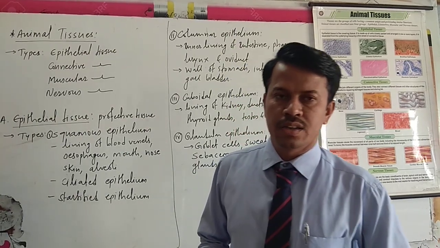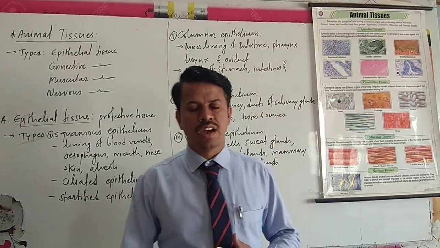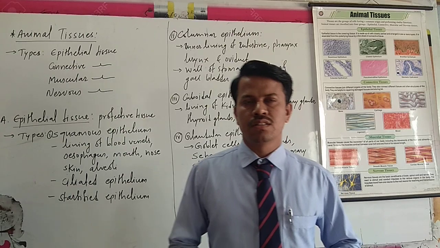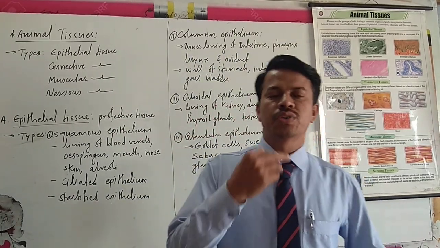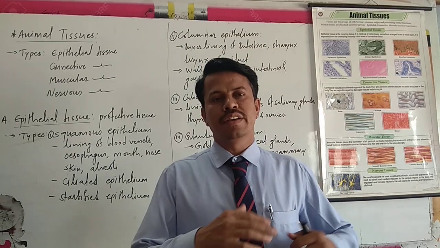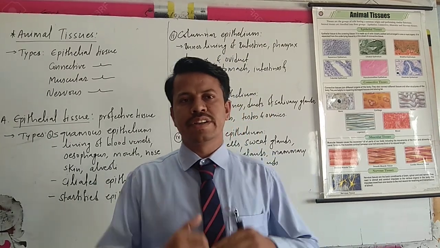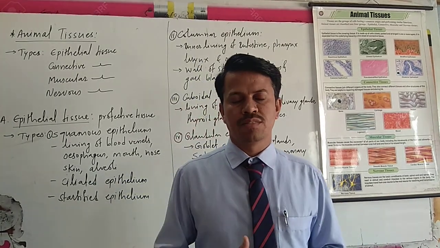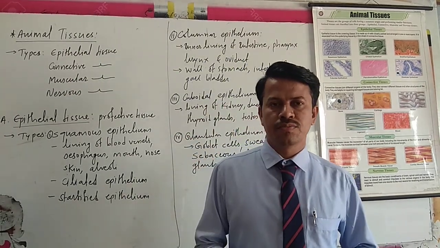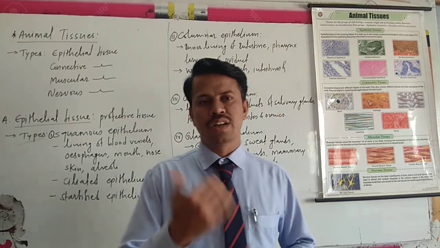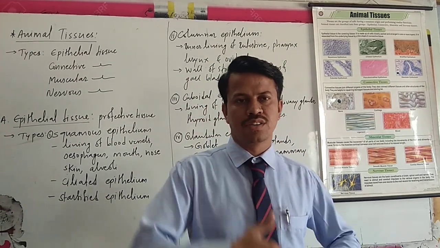Before dealing with animal tissue, suppose we're taking food inside the mouth. It enters into the esophagus, then it enters into the stomach, then the intestine. Complete digestion takes place in the intestine. So this is a simple digestion process, or the digestive system.